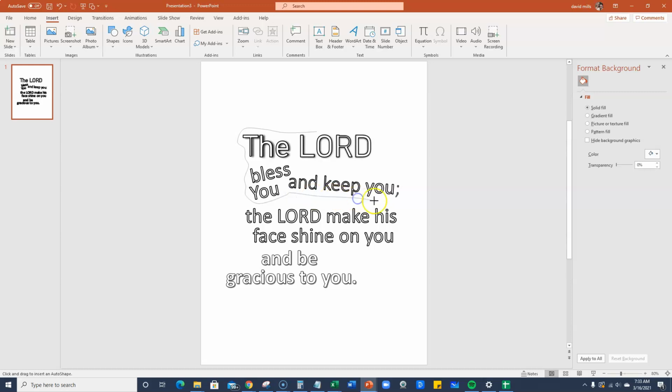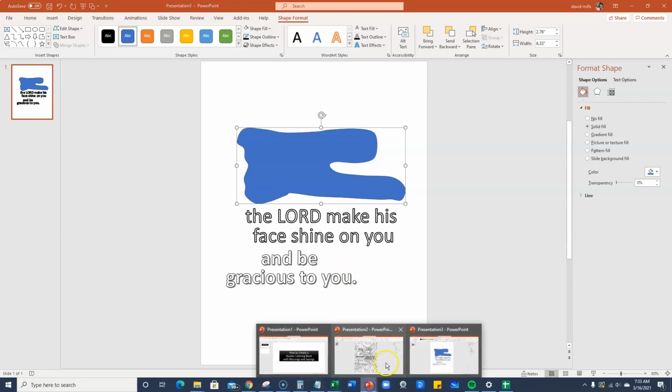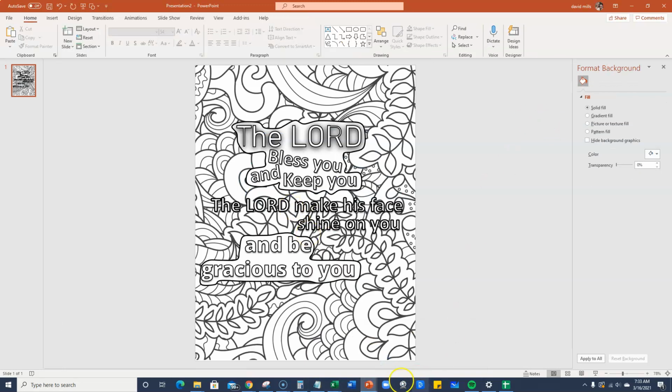I'm just going to highlight these, and you'll see that this is what's going to help this pop in a little bit. I'm going to go like that. I'm going to come around here, and boom. We're just going to leave that for now. And then what do we have left? We left that one, and then we did the bottom one.